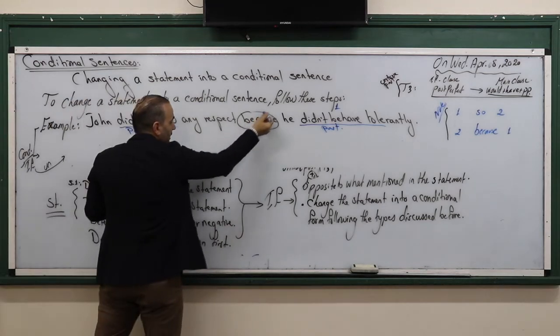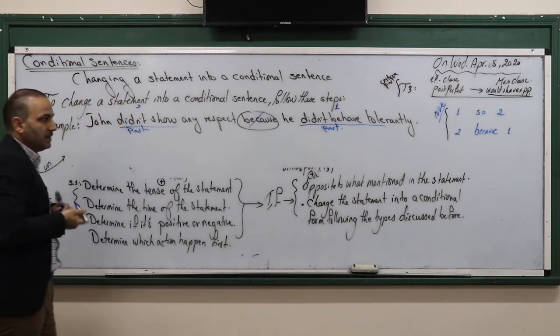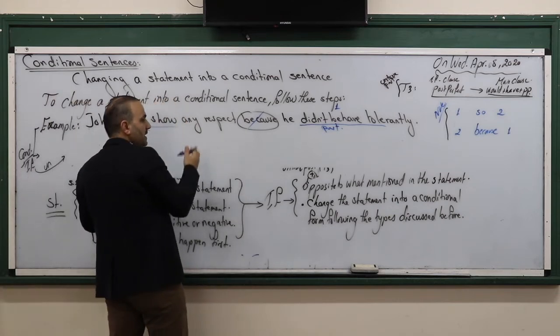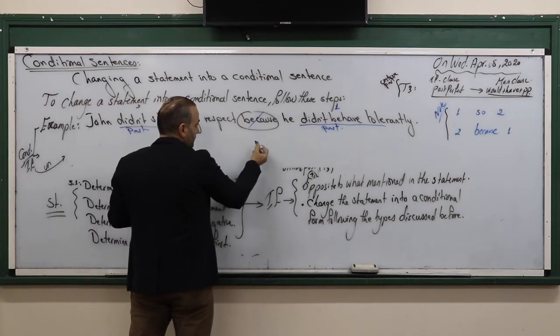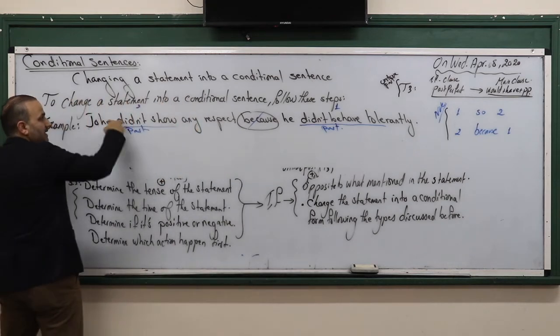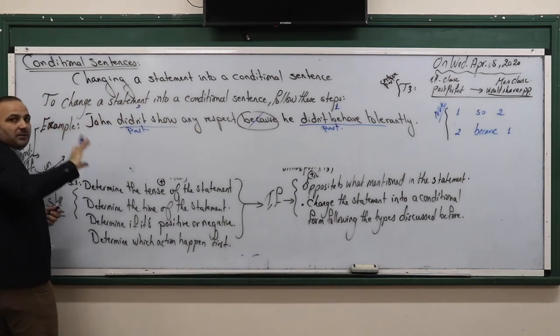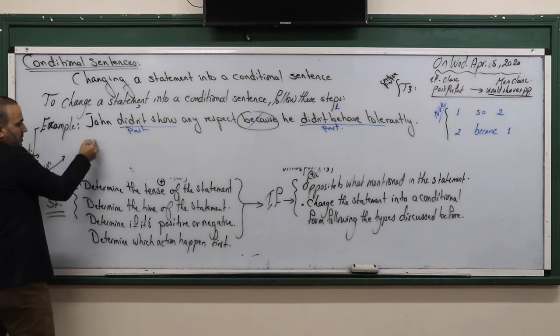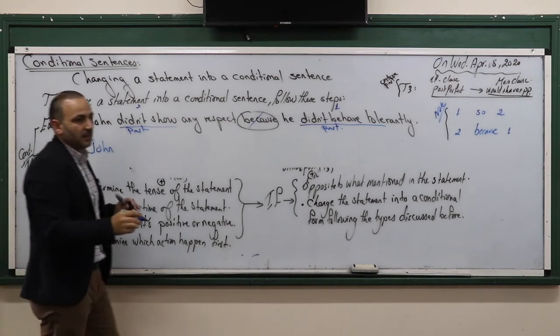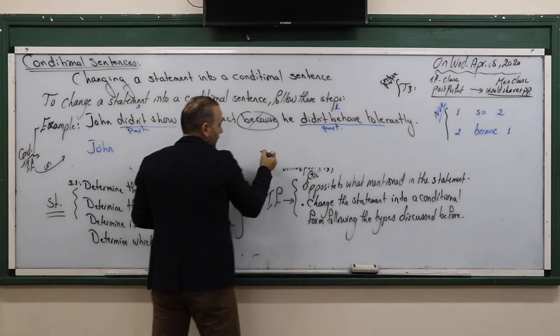We said that the subordinate conjunction should be cancelled here, okay? No need to use it with the presence of if. Here, for example, look please. John didn't. We said second action. I'm talking about the result, okay? John, blah, blah, blah. I don't want to think about this idea. I want to move to this, okay?